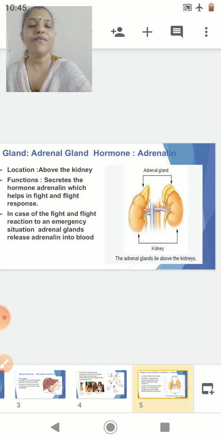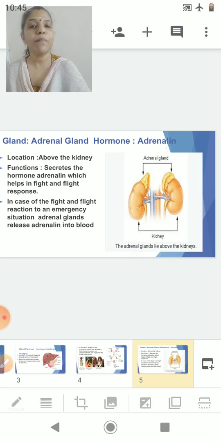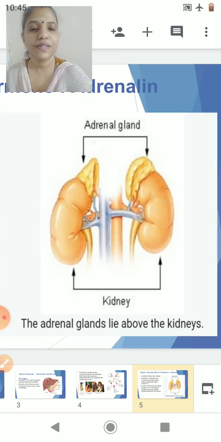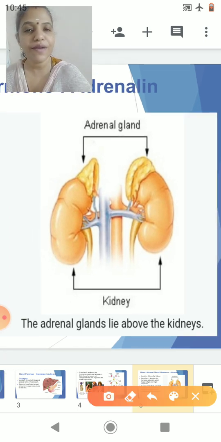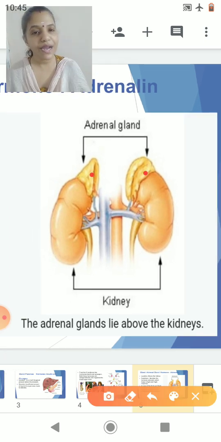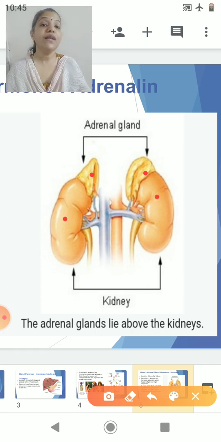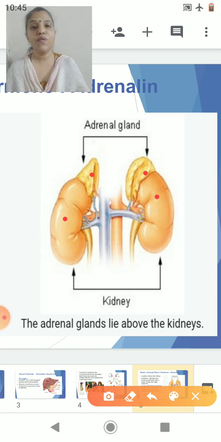Okay, now adrenal gland location, it is above the kidney. Can you see here? This is your adrenal glands. Both of them are your adrenal glands. This is your kidney. Adrenal glands are present above the kidney. Now these adrenal glands release a hormone which is called adrenaline. So the adrenal glands are present above the kidney, and the adrenal gland secretes a hormone called adrenaline.